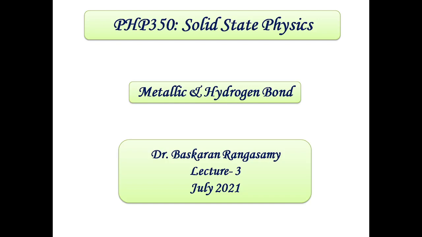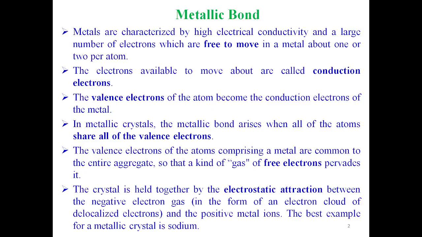In this class we are going to discuss metallic and hydrogen bonds. After this lecture you will be able to understand how metallic bonds are formed, why metals have high electrical and thermal conductivity, how the electrostatic energy varies with interatomic distance, and the strength of the metallic bond. Also, you can understand how hydrogen bond is formed, the nature of hydrogen bond, properties of metallic and hydrogen bond, and comparison of all types of bonds.